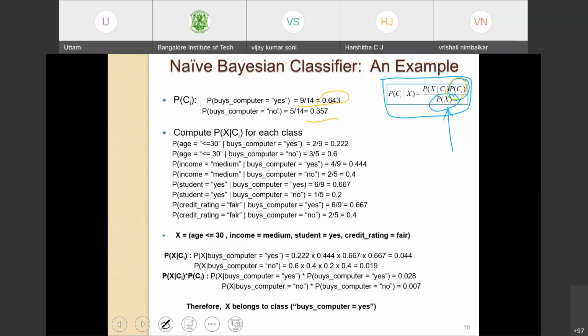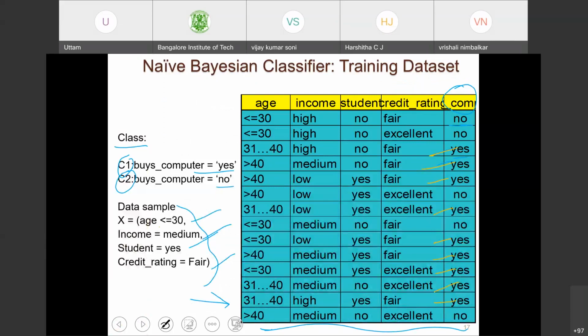Now let's move on to this part: probability of X given Ci. i is my ith class, so we will do it for each class. Remember that my problem statement says that age is less than 30. I don't have to worry about 31 to 40 or more than 40.